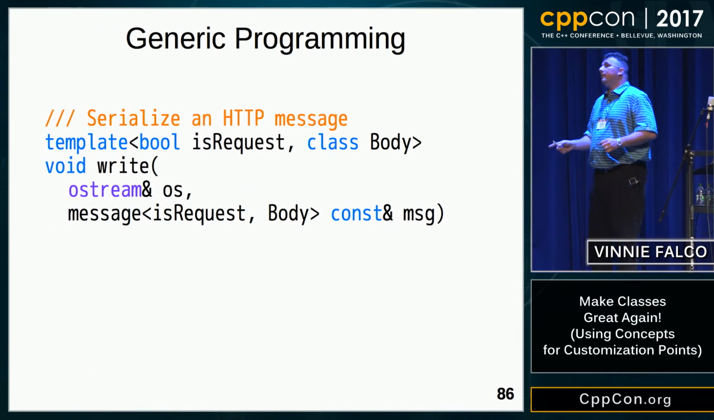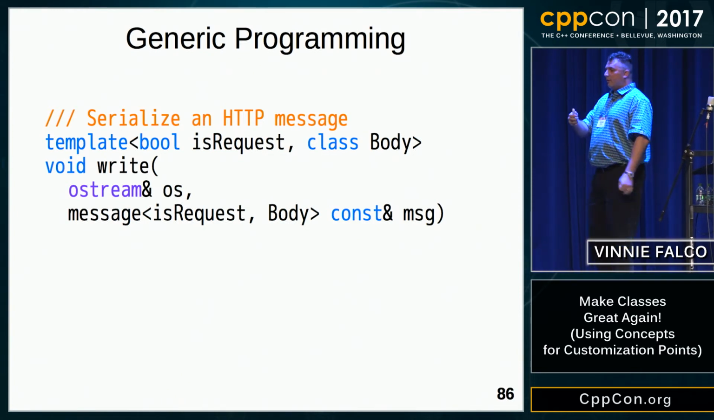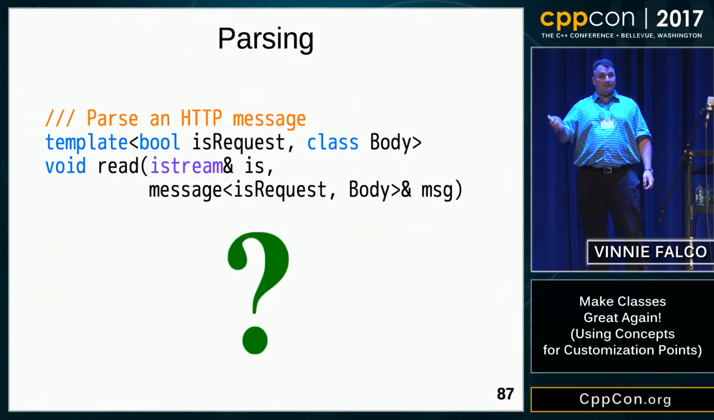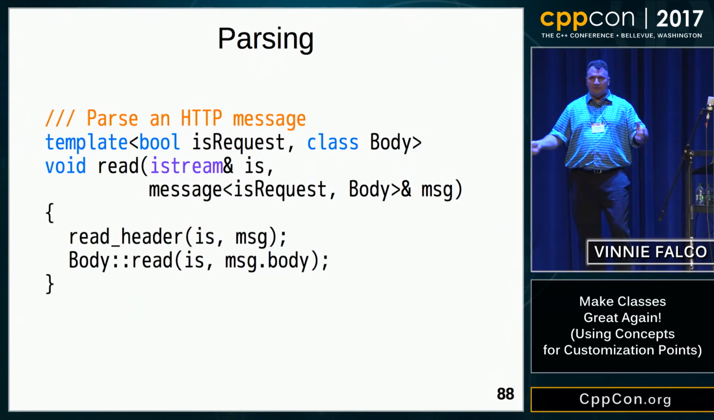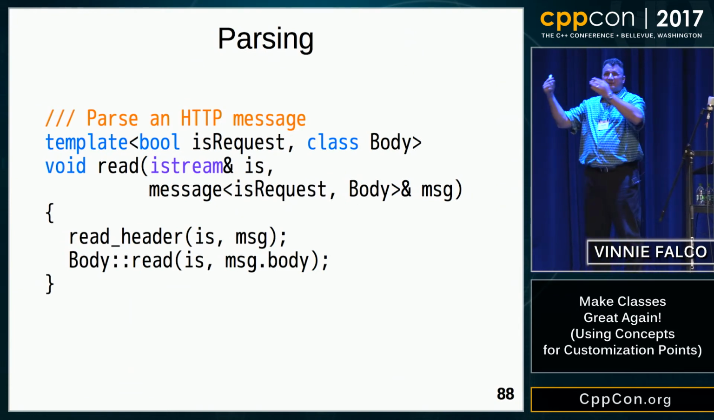Now, if you remember, early on in the talk, I talked about the algorithms that we want to perform on the container. We wanted to serialize a message, but we also want to parse it. So can we create a signature for a parsing function that uses a standard input stream and writes the result into the message? It turns out we can. So here's an implementation. It looks very similar to write. The first thing that we do is we read the header, and then we delegate the responsibility for reading the body to the body type.